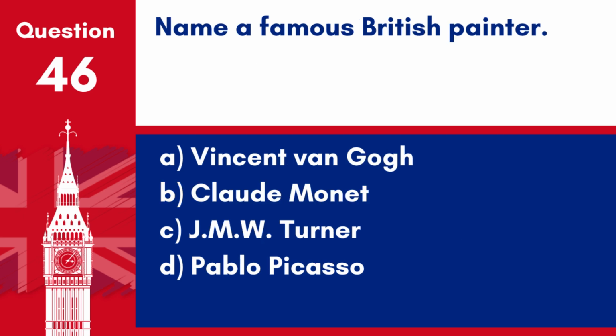Question 46. Name a famous British painter. A. Vincent van Gogh. B. Claude Monet. C. J.M.W. Turner. D. Pablo Picasso. Answer: C. J.M.W. Turner. Joseph Mallord William Turner is a famous British painter known for his expressive colorizations, imaginative landscapes, and turbulent, often violent marine paintings.